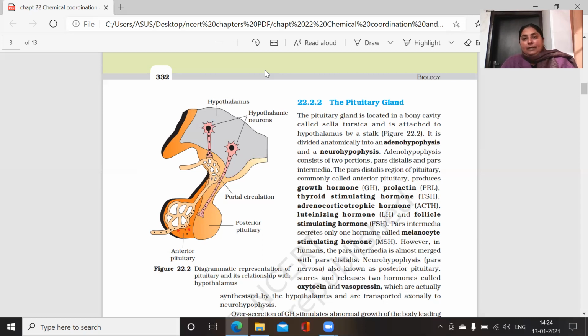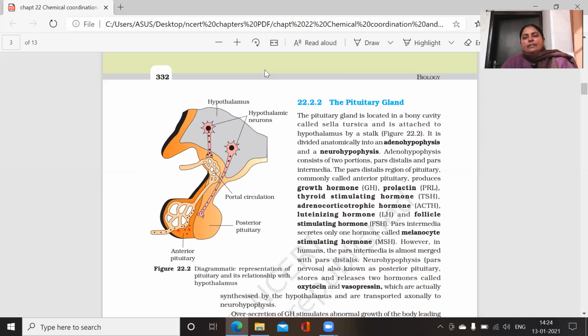And the pars intermedia, which is the middle lobe of the pituitary gland, is very much embedded in the pars distalis, so it cannot be considered another middle lobe. It produces only one hormone, and that is melanocyte stimulating hormone.